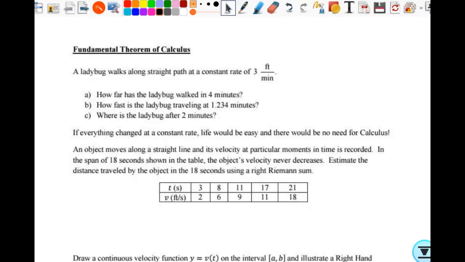I could just give you the formula and say, here's the formula. You're going to memorize it, you're going to use it all the time. But I want to develop it for you so that it makes sense. So we're going to start off with a silly example.